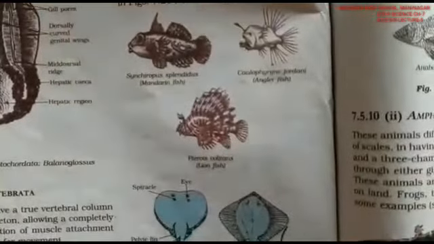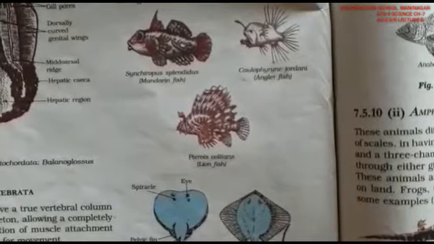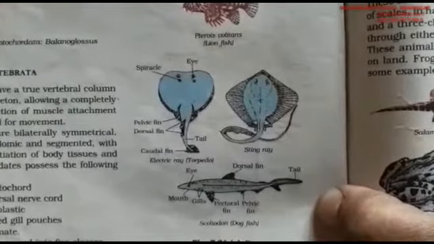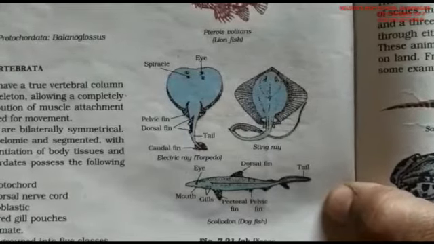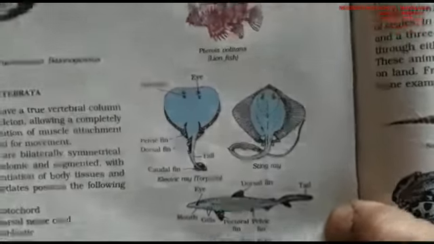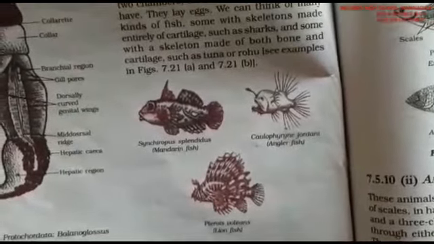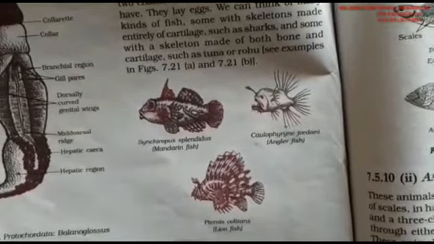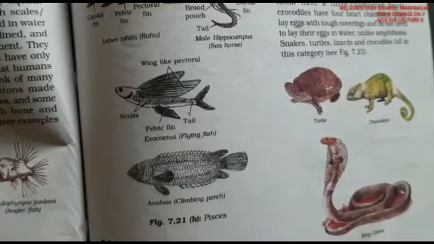You can see these photographs of different kinds of fishes, marine fish and river fish, that is freshwater animals also, but they are aquatic by their nature. There are many of them: electric ray fish, stingray, dogfish. There are many different types. Lionfish is there, very dangerous and poisonous also. The stings are dangerous. So these are the many different kinds of fishes. They have fins by which they can float and balance their body.